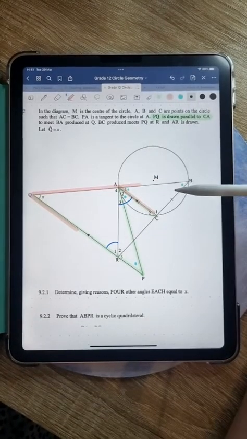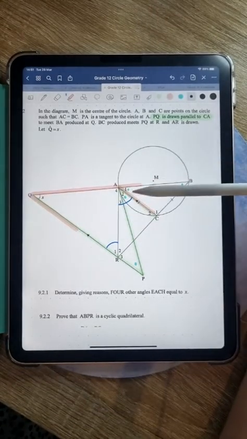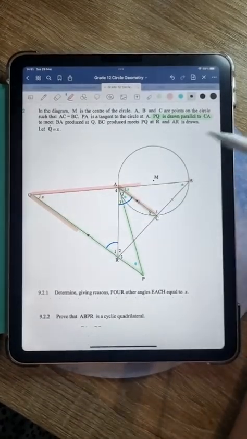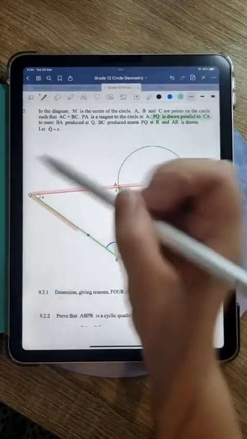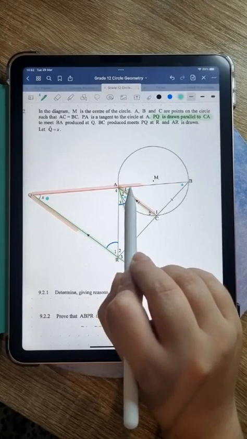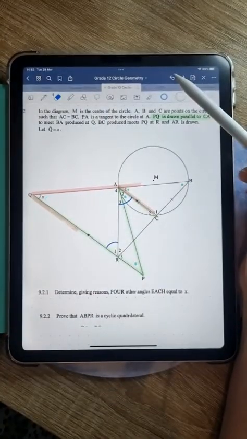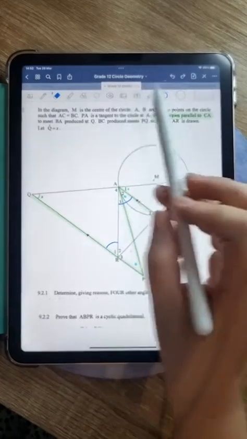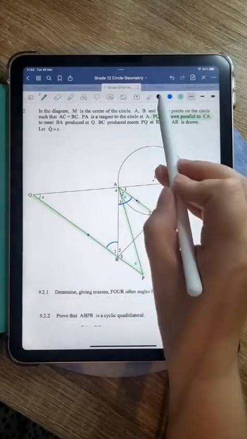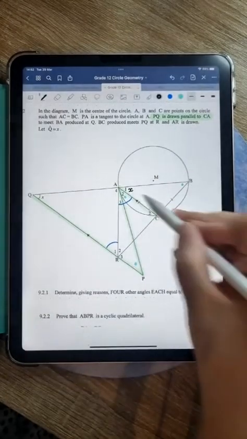Now, guys, an F shape, those are corresponding angles, right? And if corresponding angles lie on parallel lines like they do here, remember PQ is parallel to CA, then they are equal to each other. All right, so this angle X is equal to A1 because of corresponding angles. So there we already have one thing. I'm going to remove that F shape there. I'm going to take away this dot now because I know that that is actually equal to x. If that is x, then this is also x because of corresponding angles, because of that F shape.